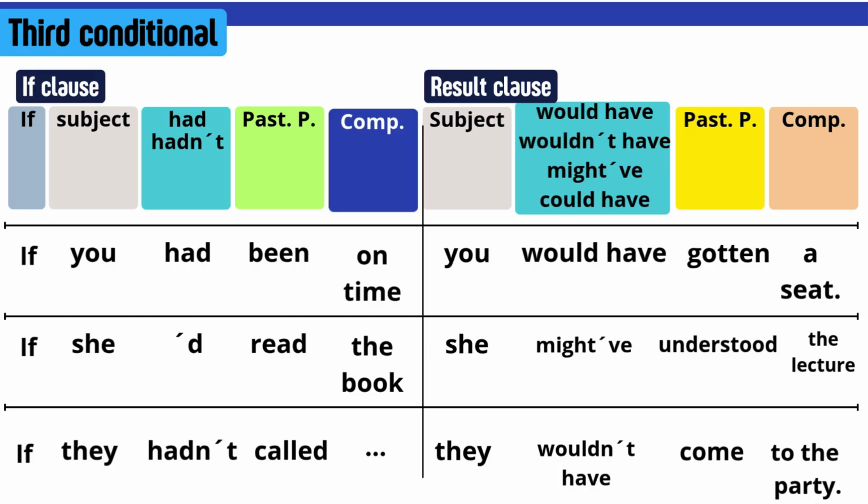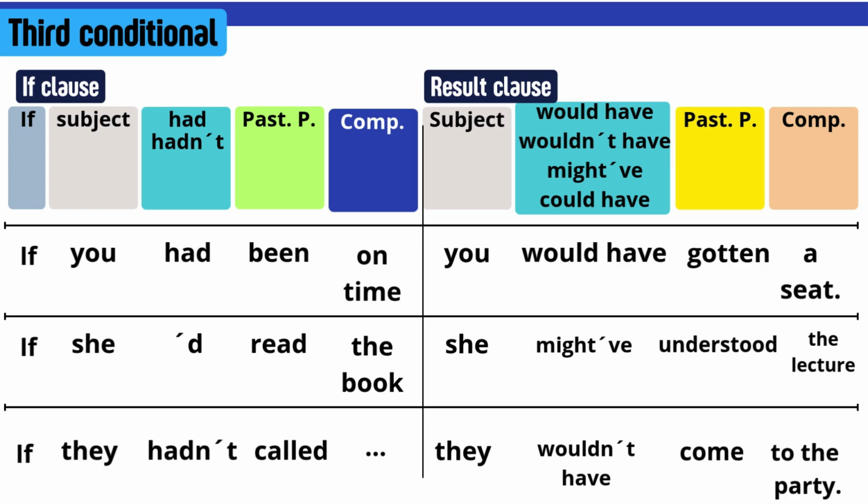And then a complement. For example, if you had been on time, if she had read the book, if they hadn't called you, if I had been there, if you had studied more, if she had arrived on time. Different examples. Always if plus a past perfect sentence. So remember, if, subject, had or hadn't, it's up to you if you decide for a positive or negative option, and then a verb in past participle plus a complement. Well, you have the first part, the if clause.